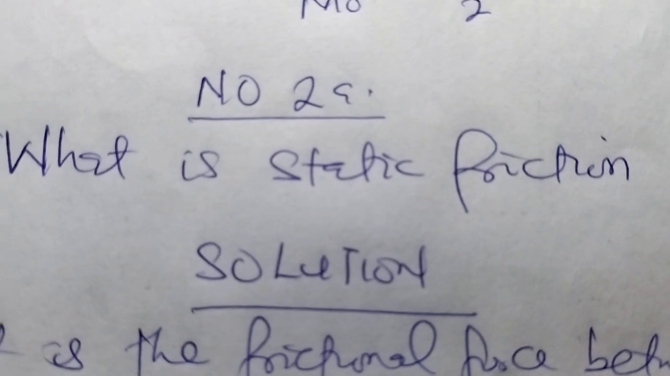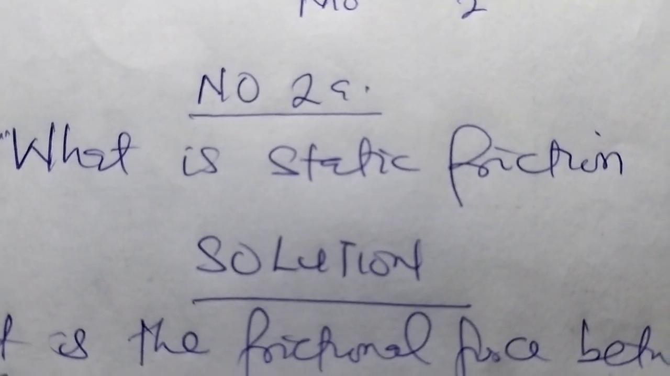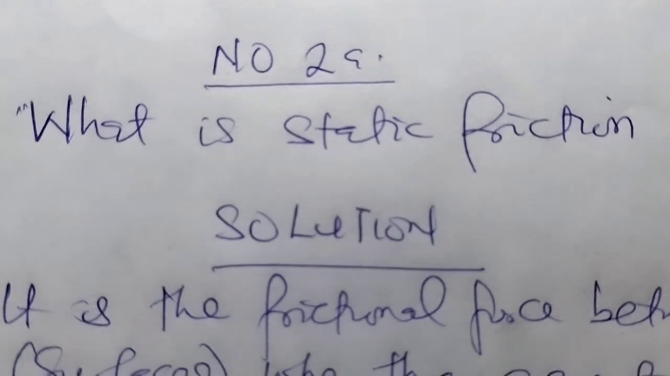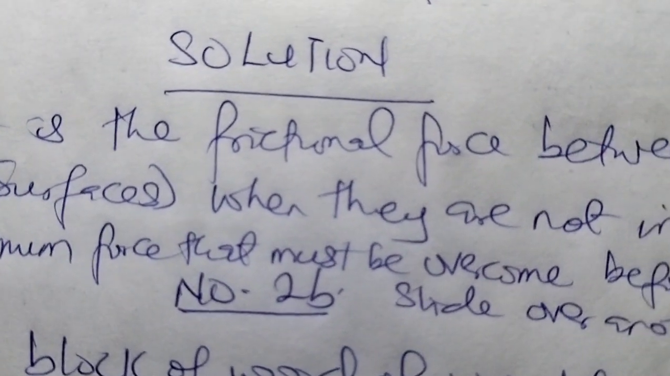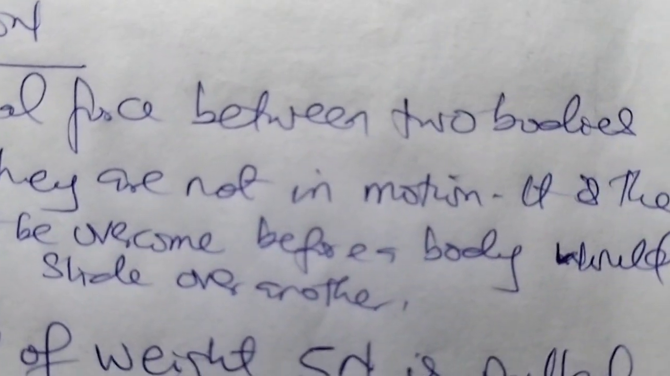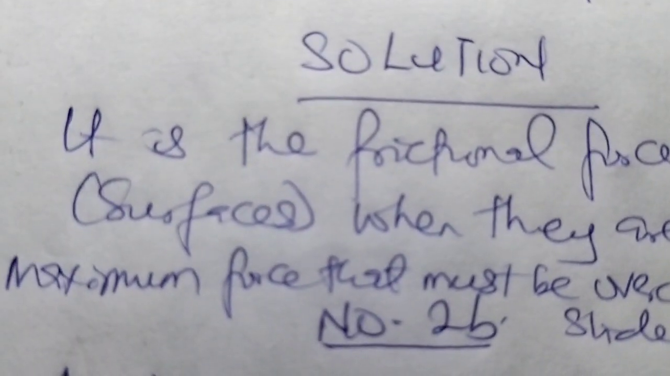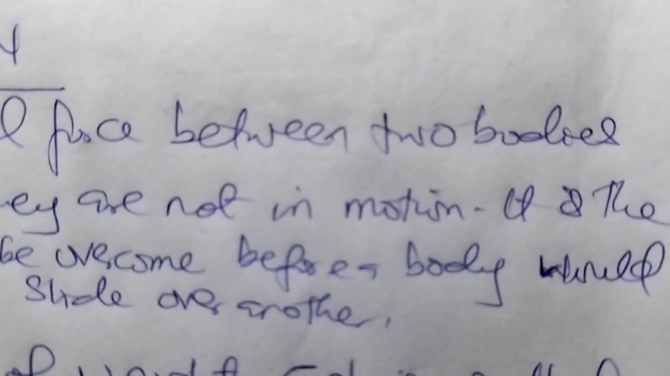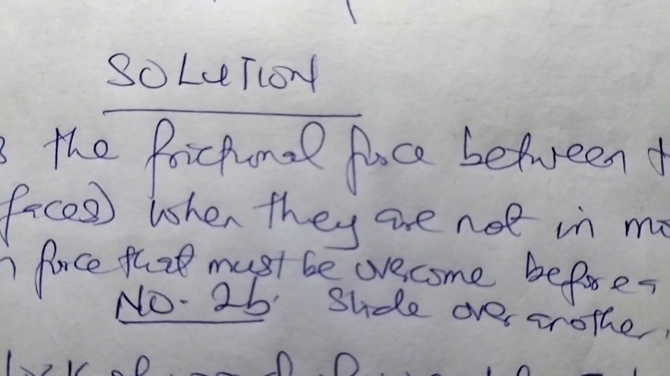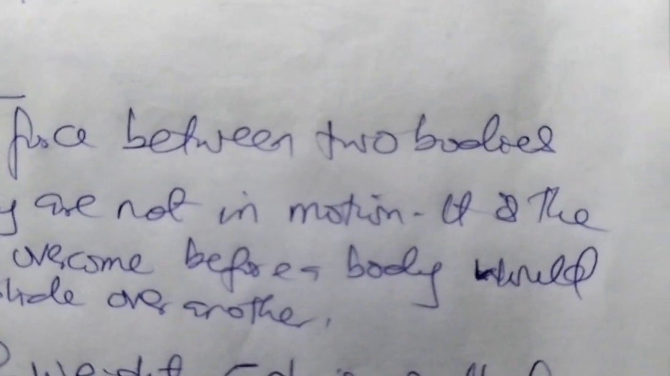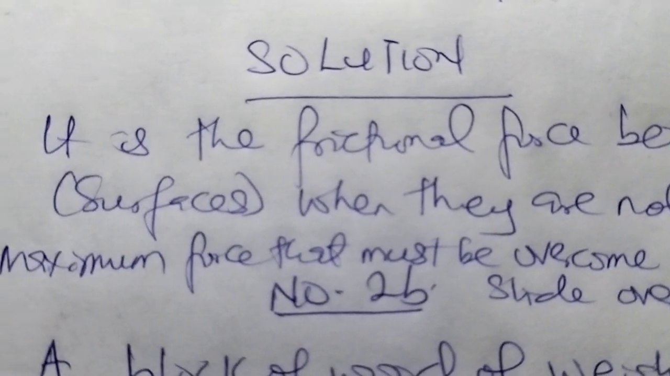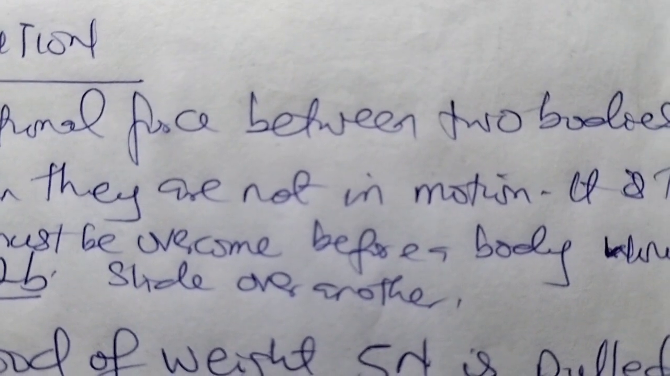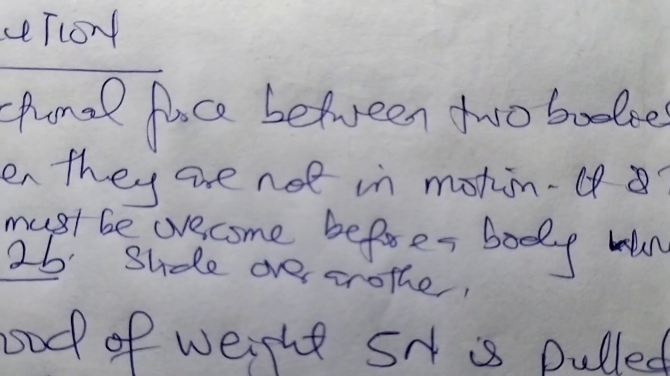So go to number 2. Before we go to number 2, we should know that number 1 is compulsory for all students. Number 2 says, what is static friction? Solution: it is the frictional force between 2 bodies or surfaces when they are not in motion, or you can say it is the maximum force that must be overcome before a body would slide over another.